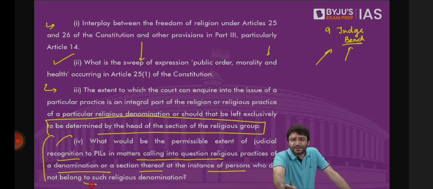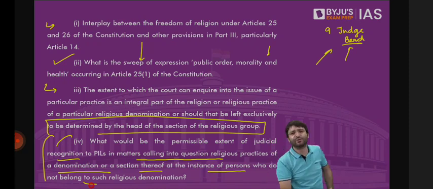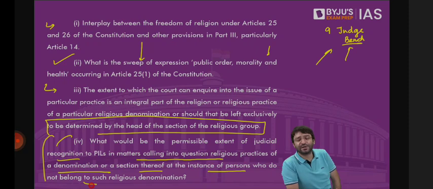Or banning widows from remarrying is not an essential religious practice. Because previously even widows were not allowed to remarry. Till at least 1856, when Ishwar Chandra Vidyasagar played a very important role in allowing the Brahmin widow to remarry. Because widows of other caste groups could have remarried, but not the Brahmin widow. So it is this essential religious practice doctrine which has enabled the court to uphold fundamental rights and reform a religion. But then there are also others who claim that this is an illogical doctrine because it tends the court